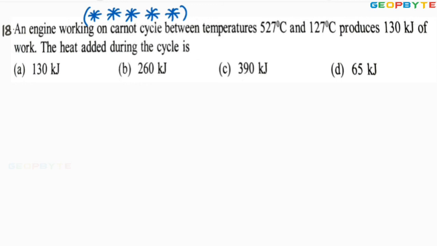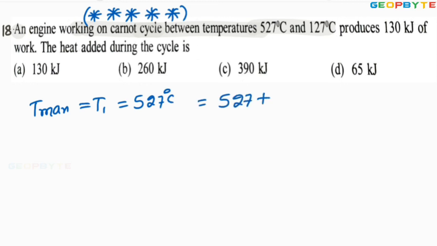Look at the problem. An engine working on a Carnot cycle between the temperature limits. Here the maximum temperature, Tmax, I can mark as T1, equals 527 degrees centigrade, equals 527 plus 273, which gives 800 Kelvin. That is the maximum temperature.